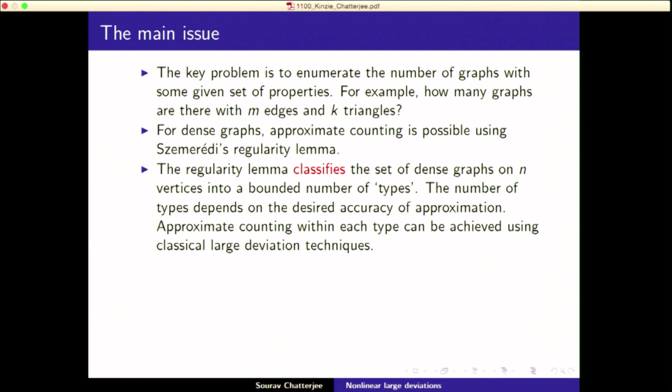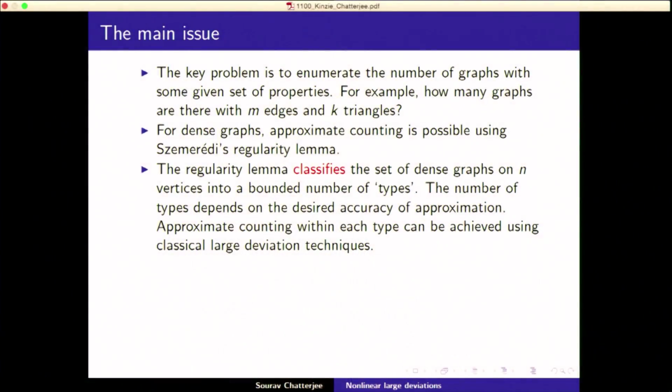It classifies the set of all dense graphs on n vertices into a bounded number of types. And the number of types depends on the desired accuracy of approximation. So you want to approximately count something, with error epsilon. Depending on epsilon, you can classify the graphs into types. It's sort of a compactness thing. The number of types will just depend on epsilon. And within each type, you can count using classical large deviation techniques. So that's the combination of large deviations and the regularity lemma that comes in. And graph limit theory will allow you to take a limit to infinity, to embed the whole thing into an infinite object.